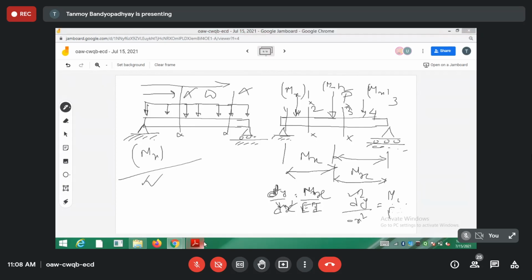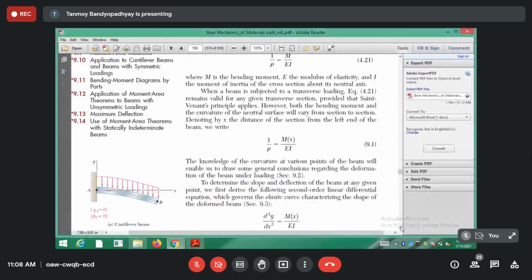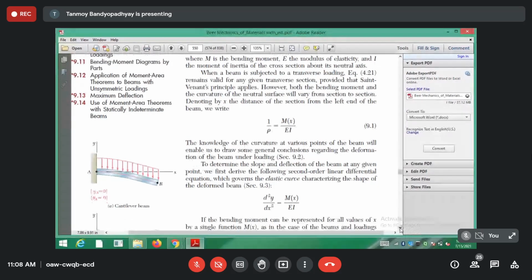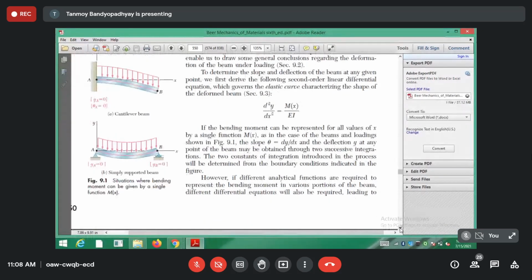Initially there is something known as the elastic curve. Whenever you bend a beam, it takes the shape of a curve, and the expression for this curve is known as the elastic curve. This is a cantilever beam, this is a simply supported beam. Based on the support conditions of the beam, we have to write down the boundary conditions. For the cantilever, it is fixed at the end A, so at x equal to A the deflection is 0, y equal to 0, and since it is fixed at A, theta A is also 0. Theta is dy/dx, the slope.